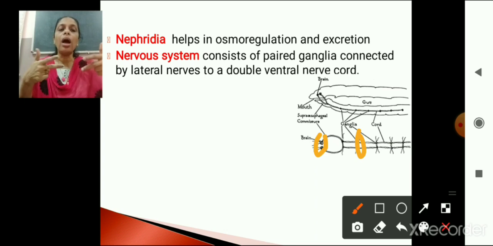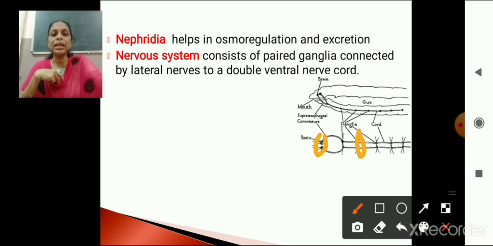And these are again connected. How? They are connected by lateral nerves. The ganglia on the right side are connected to the left side by means of lateral nerves. And these are in turn connected by long nerves. Can you see, this is one nerve cord and this is another nerve cord.